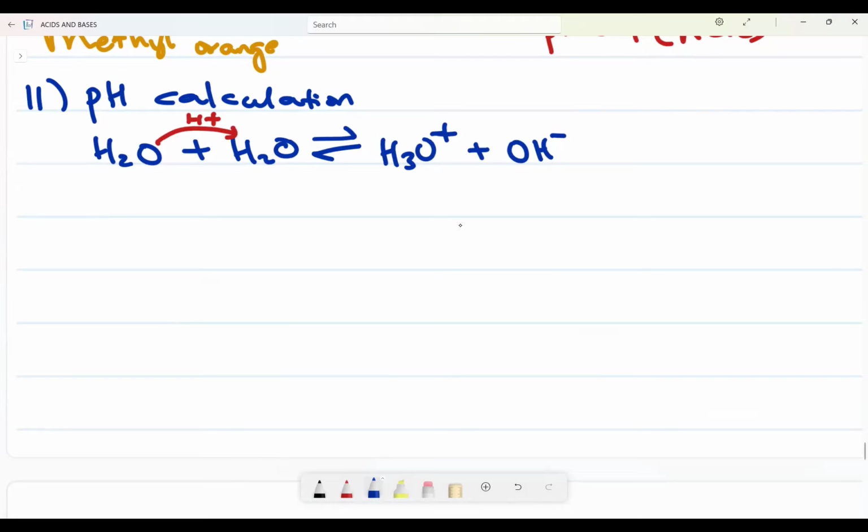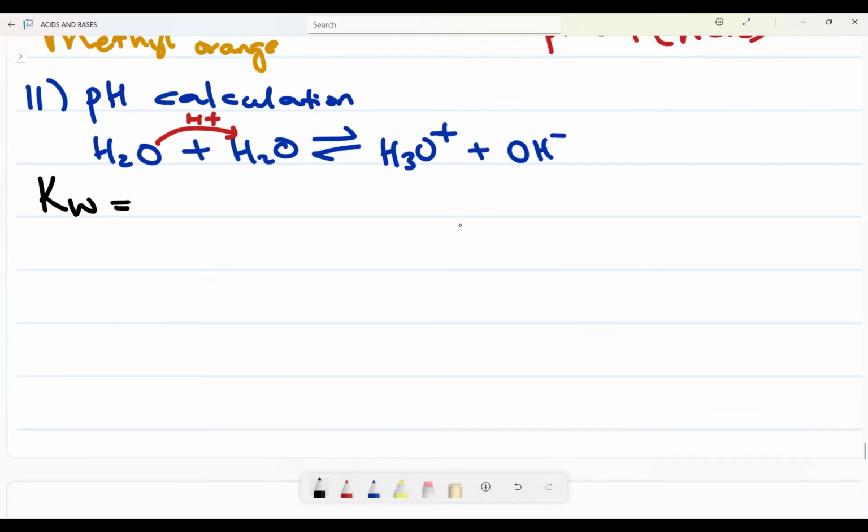But if this occurs in a reversible reaction, we need to find the water ionization constant. What is the water ionization constant? It is what we refer to as Kw.